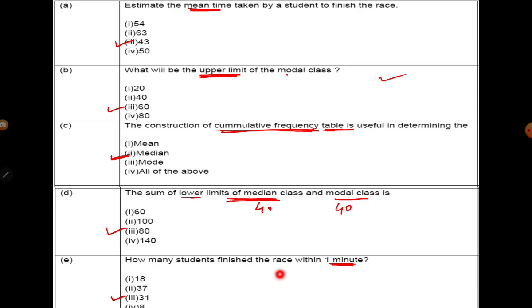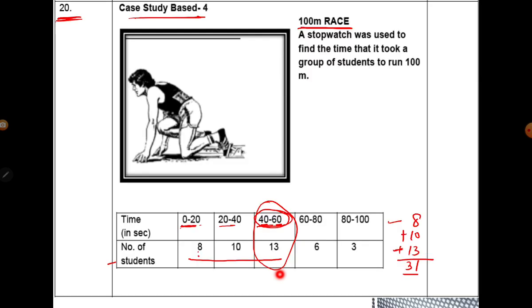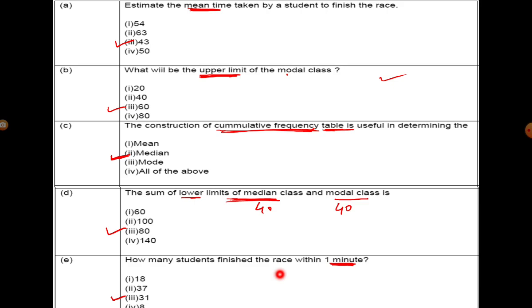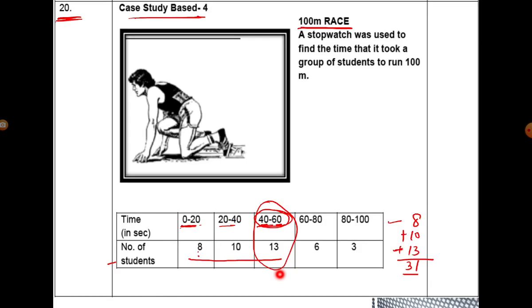Okay. So 31 students. What is the question? How many students finish the race within 1 minute? So 31 students are going to finish the race within 1 minute. 13 plus 10 is 23. 23 plus 8 is 31. Okay, so 31 is your right answer.